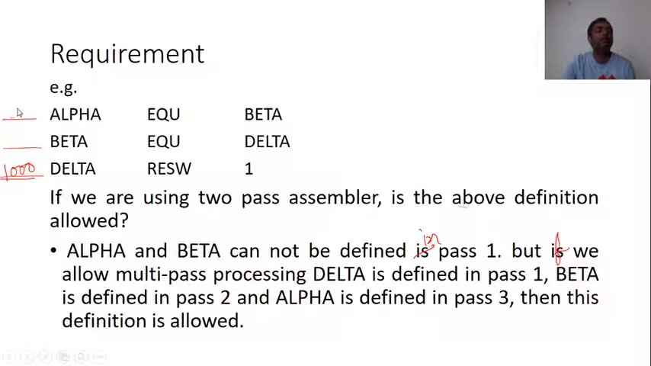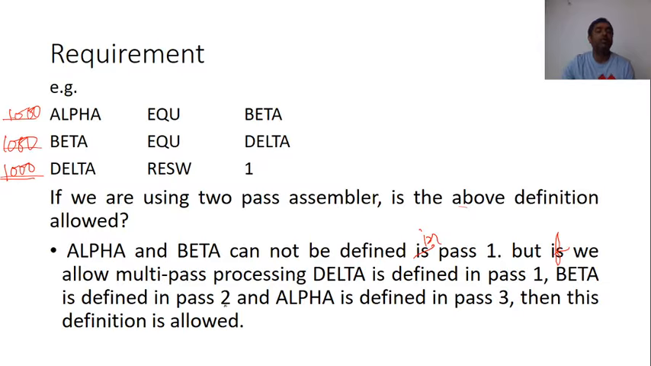If I apply one more pass for defining the symbols, then I am able to define beta. What is the value of beta? 1000. If I apply one more pass, then I am able to define alpha. What is the value of alpha? 1000. That's why it is written here: delta is defined in pass 1, that means the first pass, then beta is defined in pass 2, the second pass, and alpha is defined in pass 3. Then this definition is allowed.